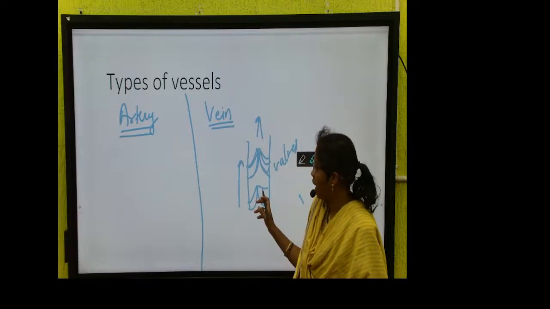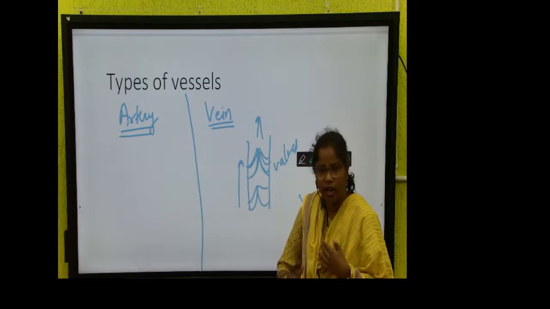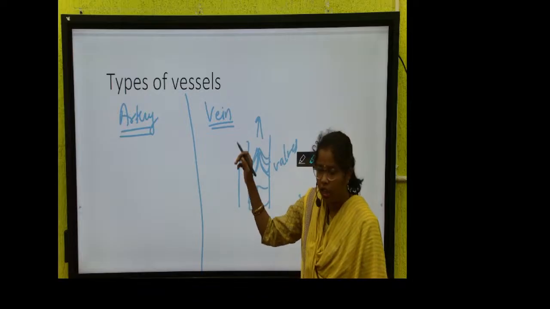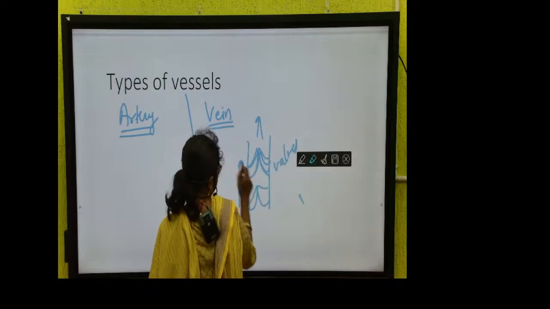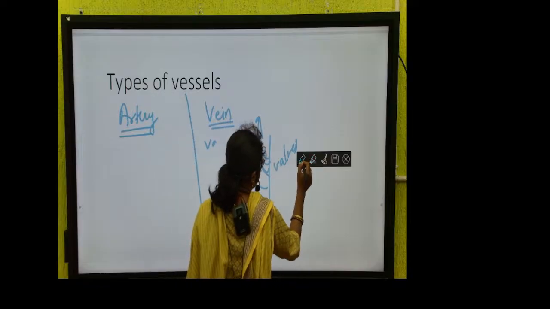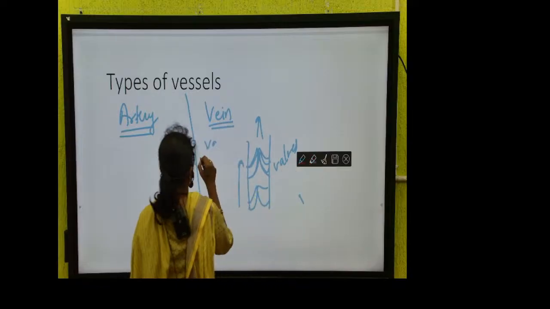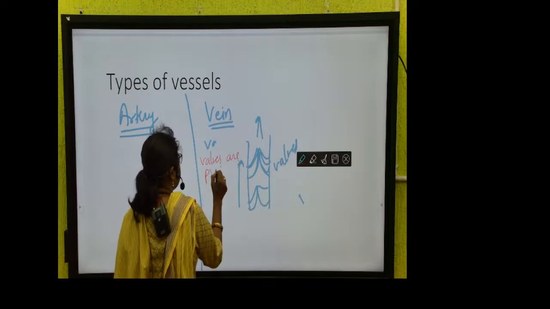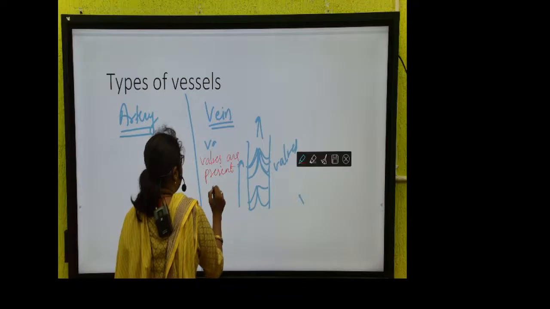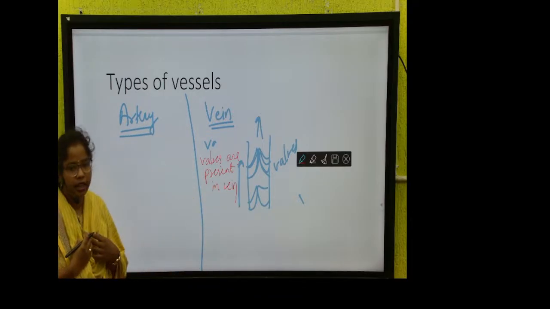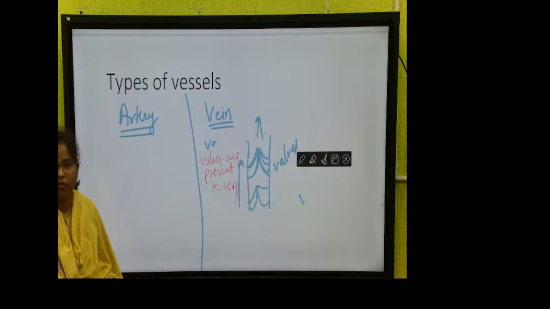तो valves are present. यहाँ कहाँ पे रहेगा? ये organ से heart की तरफ ले जा रहा है, तो किसके पास रहेगा? organ से heart कौन लेके जाता है? That is vein. तो valves are present in vein. And artery का function क्या है? It takes blood from heart toward different organs, so it does not require any valve.